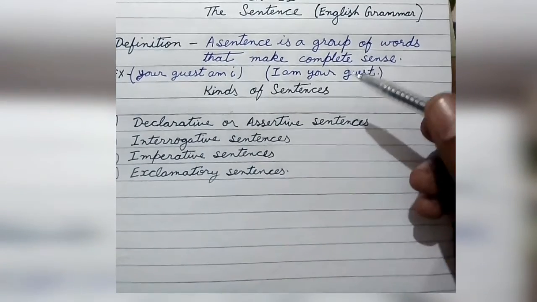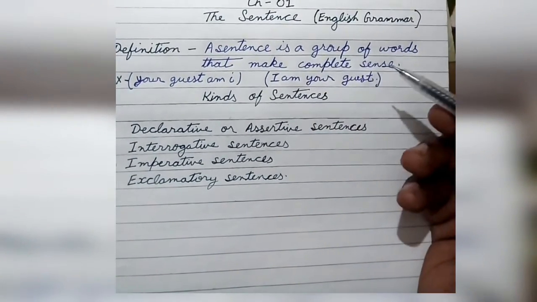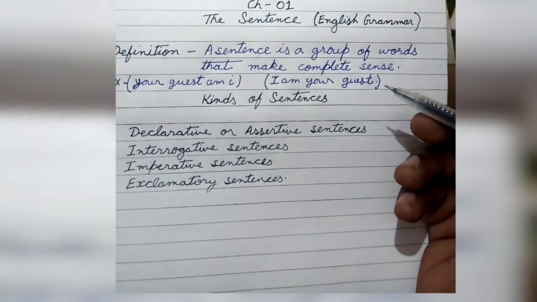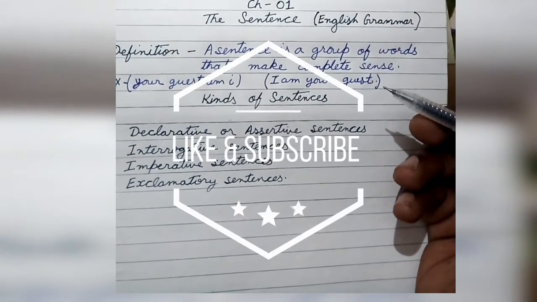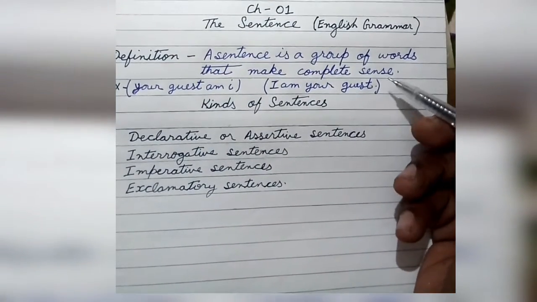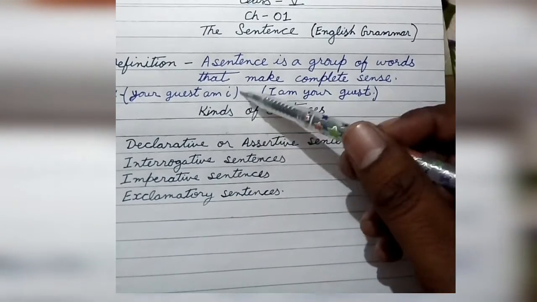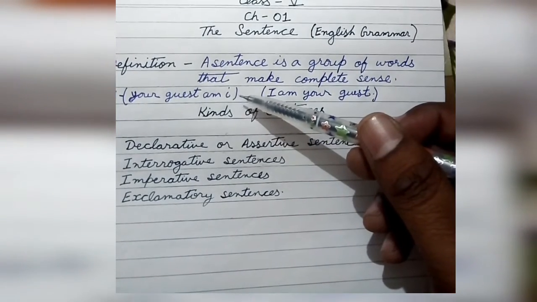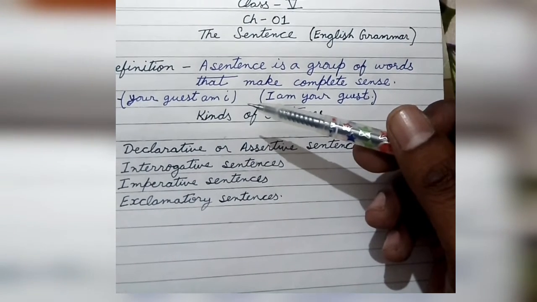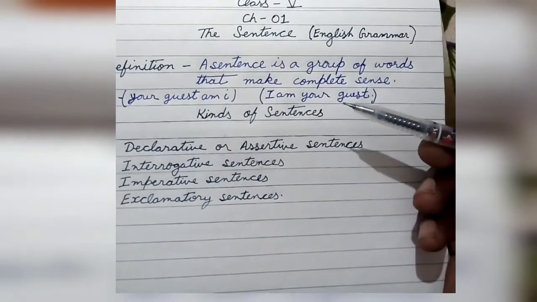As you all know, the definition is: a sentence is a group of words that makes complete sense. So the first thing that you should know about a sentence is that it should make complete sense. For example, if I say "your guest am I," does it make any sense to you? No, not at all. "I am your guest."